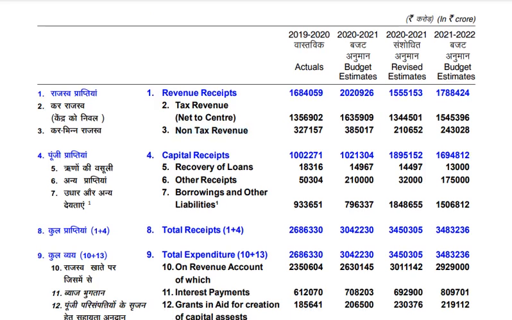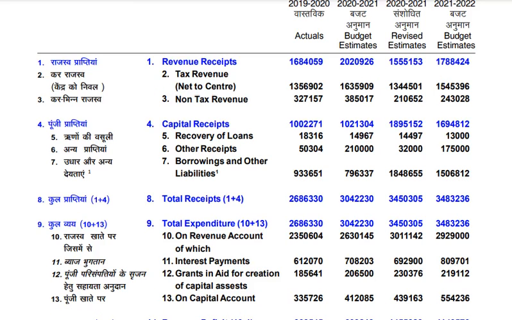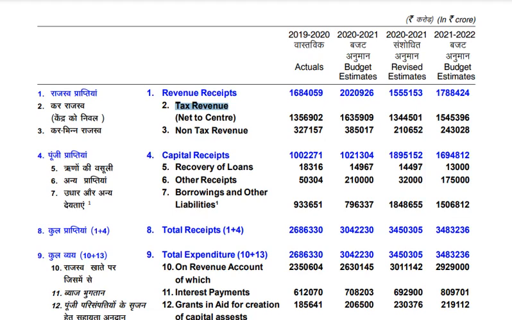So this is the data. As we have seen in the earlier video, there are revenue receipts and capital receipts. Under revenue receipts, we have seen that income for the central government is through tax revenue and non-tax revenue. For 2019-20, these are the actual numbers. The actual number was 16,84,000 crores. The value is in crores.